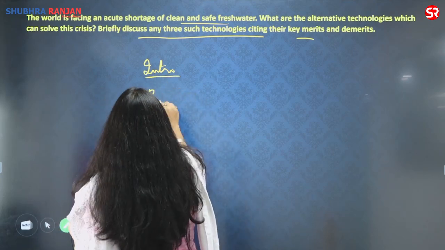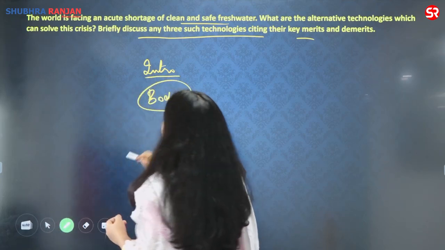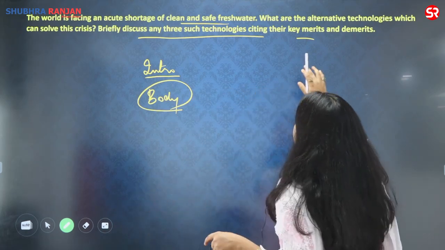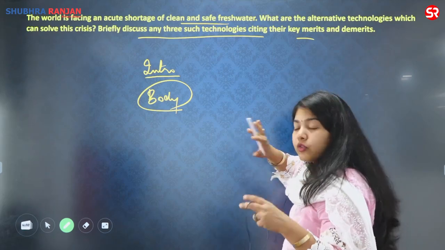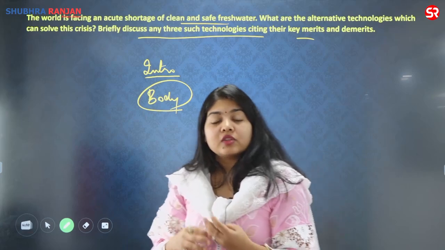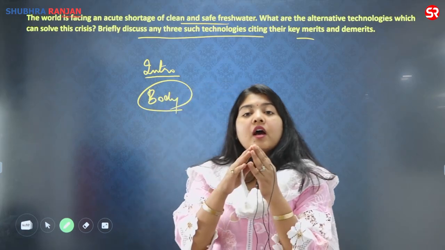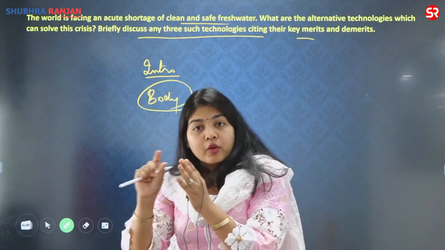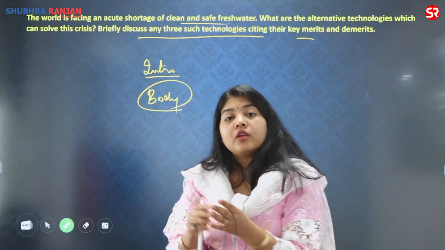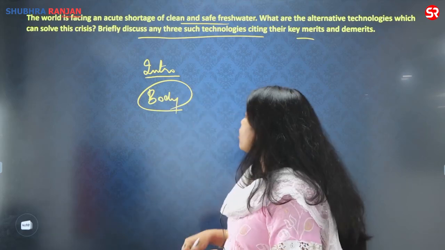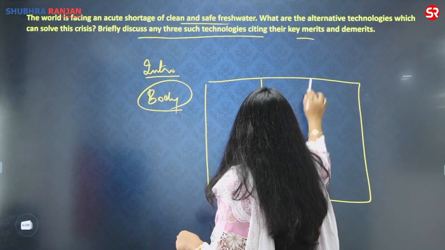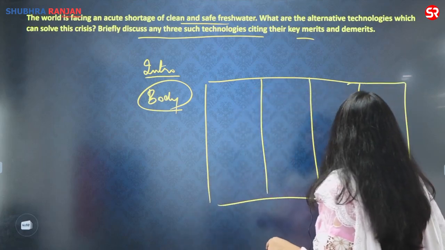In the body of the answer, since it is a 15 marker question, you have to be elaborative about it. So we can write about how there are alternative techniques which can help in the solving of crisis. We can also cite the examples from India, how in India the lakes of Pune, Bangalore are facing severe crisis, how their purification is going on. Then we can also write with the table format which we have written. In the table format, we will write about the techniques, their process, their merits and demerits.